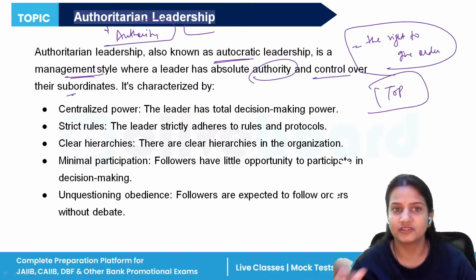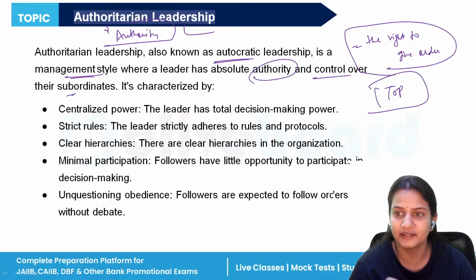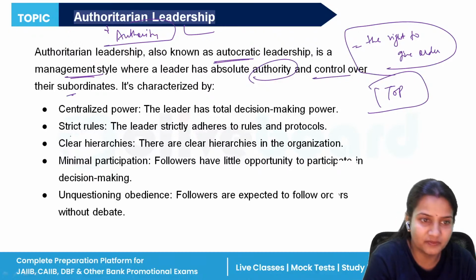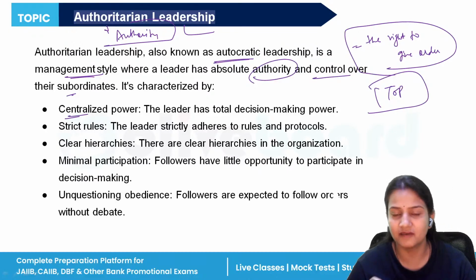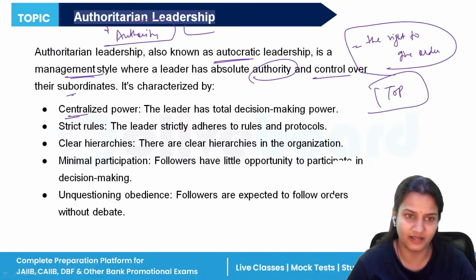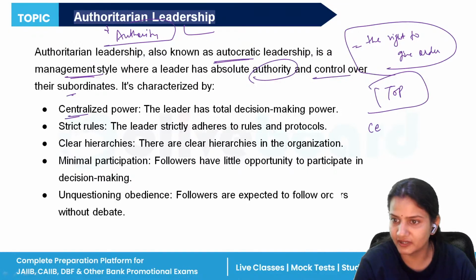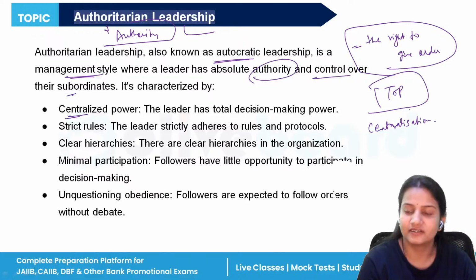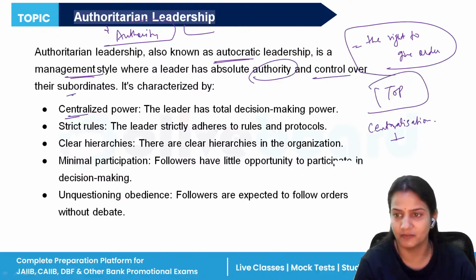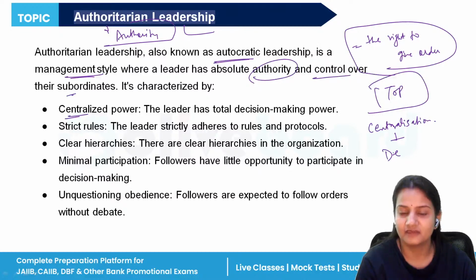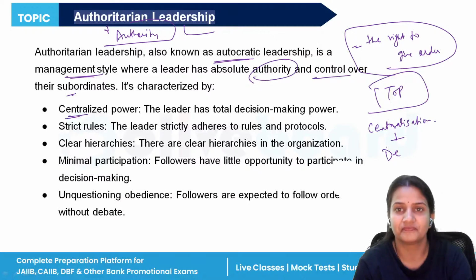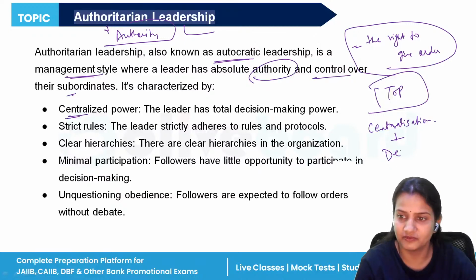Now, what are the features that a person is said to be authoritarian? If a person has centralized power, centralized power means the decision making power lies with the top person. We have seen two words, centralization and decentralization. So centralization means when the decision making power lies with one person, that is the top manager. Decentralization means when they have diversified their decision making to different persons, it is known as decentralization.